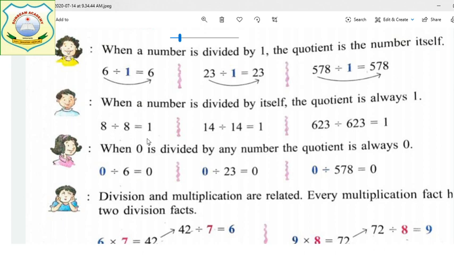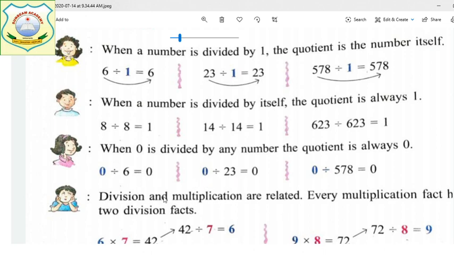Your second property is, when a number is divided by itself, the quotient is 1. When the same numbers are divided together, the quotient is 1. When 0 is divided by any number, the quotient is always 0. It's the same, isn't it? When we multiply any number with 0, we get the answer 0. So when we divide 0 by any number, we get the answer 0.